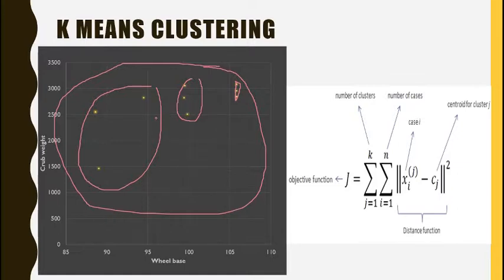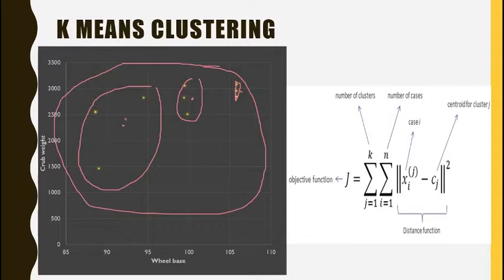Of course it will be a large value, but if we make the number of clusters 2, we will have the luxury of 2 central points. One can be somewhere near here and another somewhere near here, and the sum will be lesser than what we got when k was 1. So with k equal to 2, the sum of the squares of distance from the data points is reducing. Now we make k as 3, which is the original example. Maybe the first cluster centroid will be here, this one here, and this one here. Again the value goes lower; it is much lower than when k was 2.